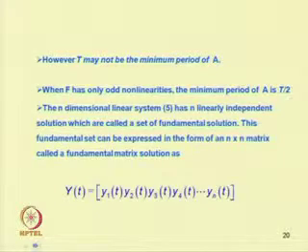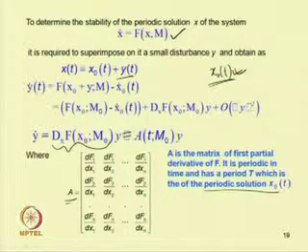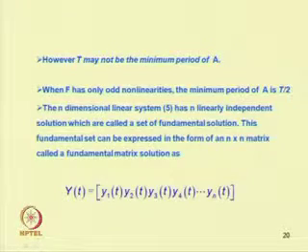However, T may not be the minimum period of A. When f has only odd nonlinearity, the minimum period of A is T by 2. If you take n number of equations, this n dimensional linear system will have n linearly independent solutions,